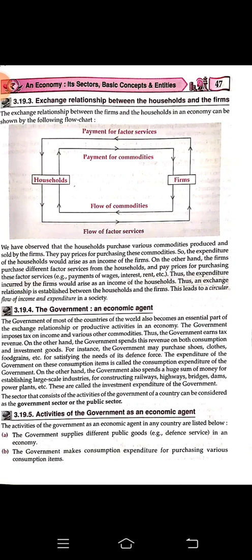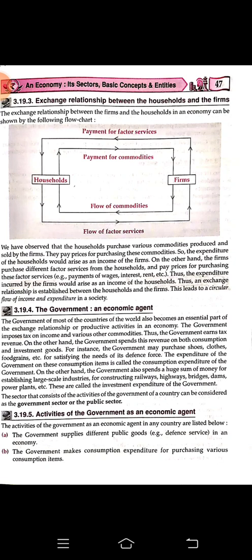The farm purchases different services from the household and pays prices for purchasing these factor services. Thus, the expenditure incurred by the farms would arise as an income of the household. So the farm, in order to make any good or service, is hiring the factors of production from the household.